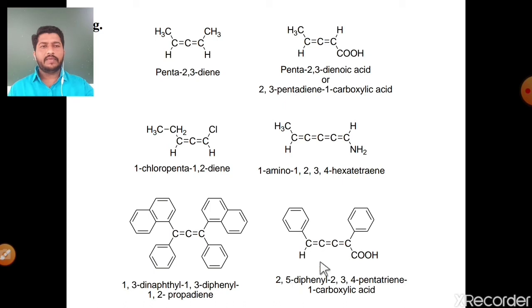At the second and fifth positions there are phenyl substituents. 2, 3, 4 are the positions of the double bonds in the 5-carbon longest continuous chain. So the parent alkane is penta, tri means 3, ene is the suffix for double bond, and the first position is a carboxylic acid. So the name of the compound is 2,5-diphenyl-2,3,4-pentatriene-1-carboxylic acid. These are the details about IUPAC nomenclature of cumulene molecules.